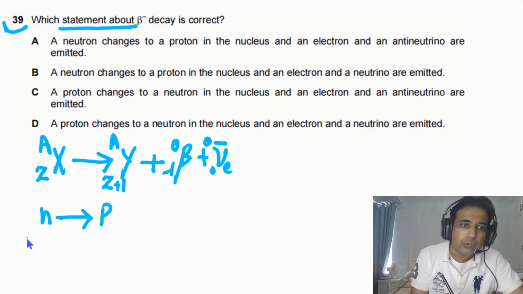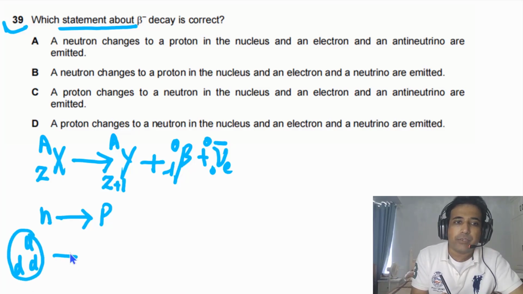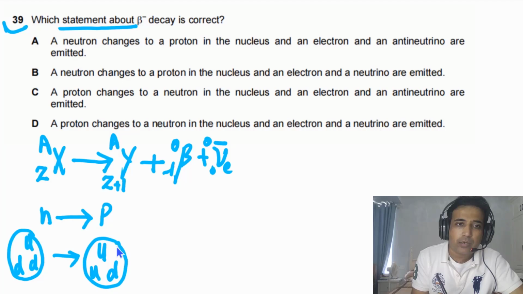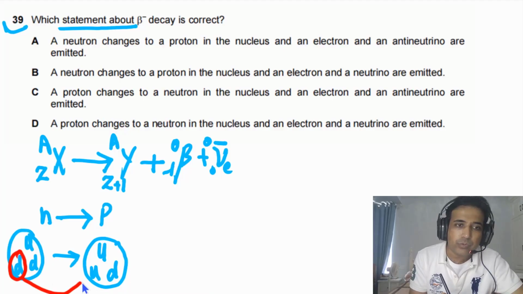So we can also say in this case the quark composition of neutron consists of one up quark and two down quarks. It decays into proton. Proton has two up quarks and one down quark. So we can also say that one down quark has been converted into up quark.